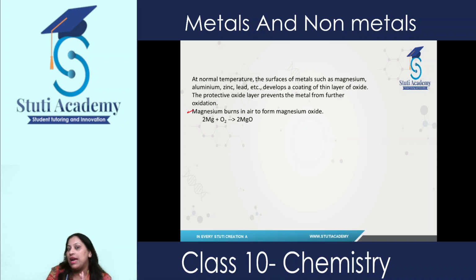That magnesium oxide layer develops on the magnesium when it comes in contact with oxygen, and it protects the rest of the magnesium from getting oxidized. Similarly is the case with aluminium, zinc and lead also. They also form this oxide layer and prevent the further metal from getting oxidized. And oxidation means when metal comes in contact with oxygen, which results in the rusting or the wastage of those metals. So due to the formation of this layer, they get protected.